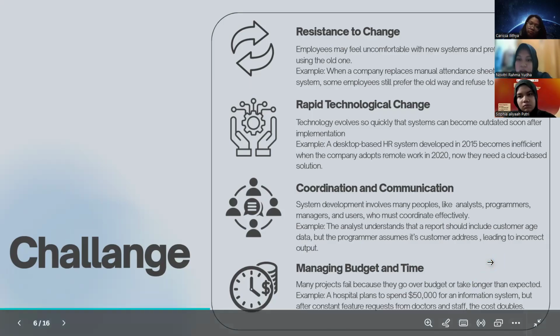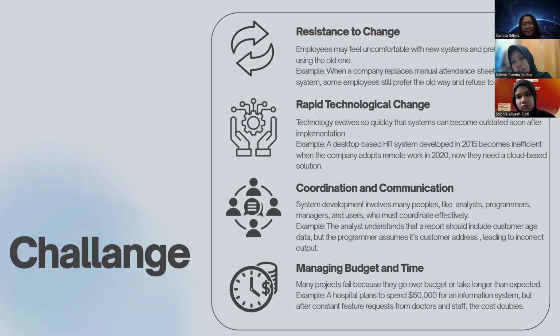The next challenge is coordination and communication. System development involves many people, like analysts, programmers, managers, and users, who must coordinate effectively. For example, the analyst understands that a report should include customer age data, but the programmer assumes it's customer address, leading to incorrect output.